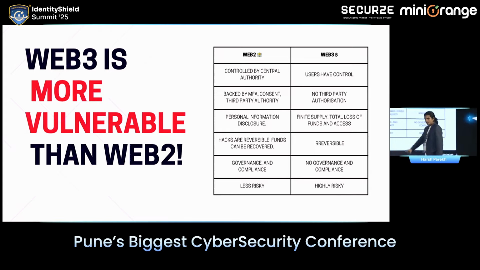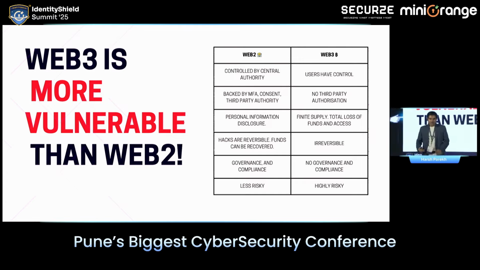Let's compare Web2 with Web3. The Web2 ecosystem is based on security layers, whereas in the Web3 ecosystem, users get complete control of the data. Am I right? In Web3, you get complete control of your accounts and your funds, and you're the sole proprietor. Whereas in Web2, there are security layers, there is consent, and you have authorities over you.